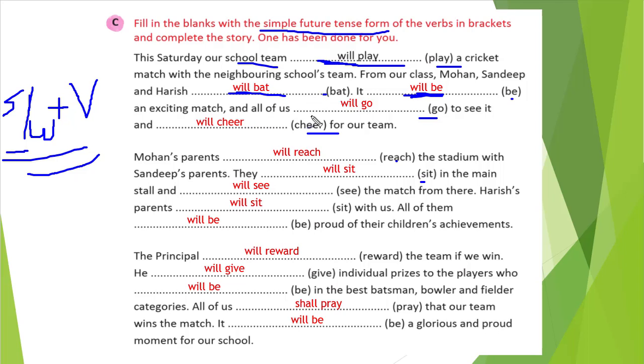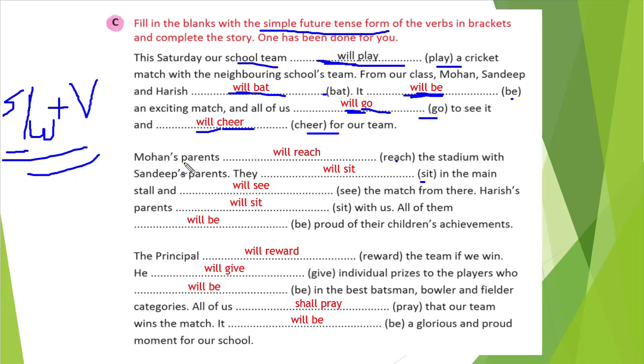And all of us blank space to see it, and blank space for our team. So, us is there, and all of us will go to see it. If we want to write in the place of will go, we can write shall go. But here will go is the better one. And all of us will go to see it and will cheer it. Will, and then the base form. That is all we are doing here.